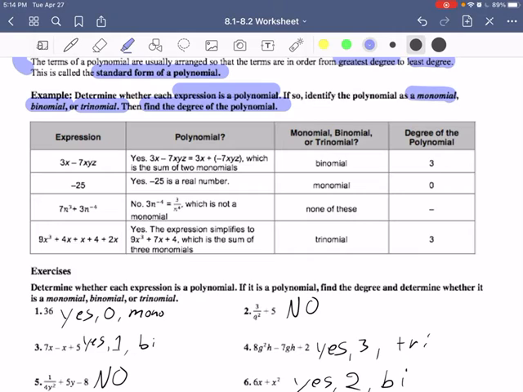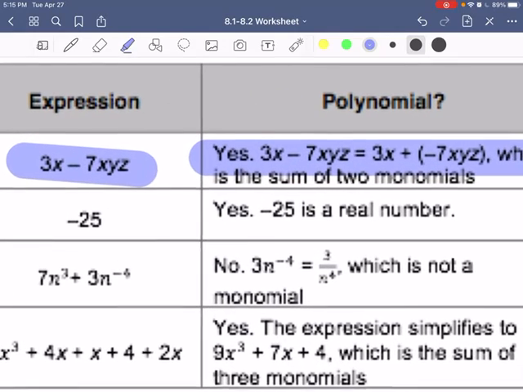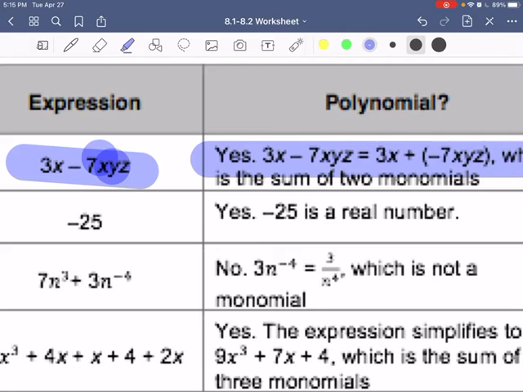Alright, it's the sum of two monomials, so we call that a binomial, and the degree is 3. So you can see there's 3 variables, 1, 2, 3. Those 3 variables each have an understood 1. When you add them together, that makes the degree 3.